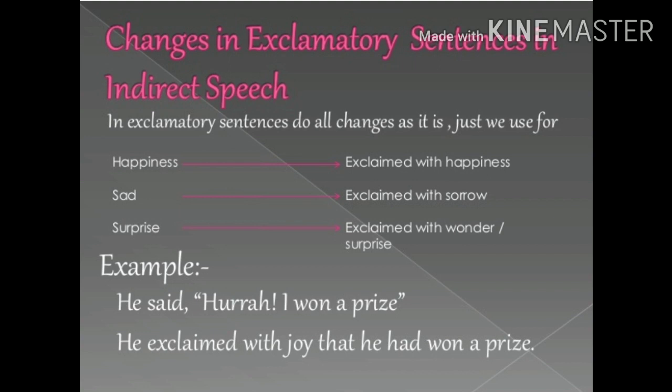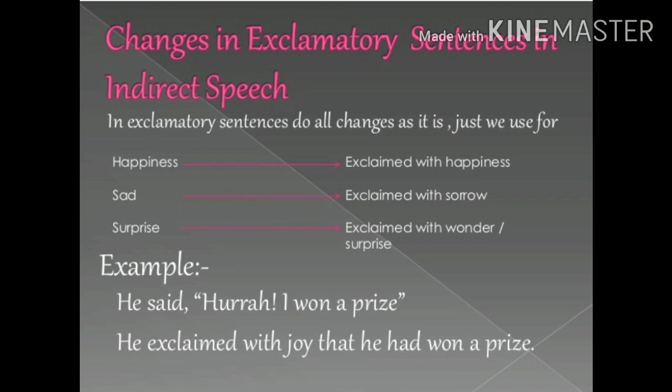Look at this example. He said, "Hurrah, I have won a prize." Hurrah is an interjection that expresses happiness. It is changed into exclaimed with happiness. See the indirect speech: He exclaimed with joy or happiness that he had won a prize.